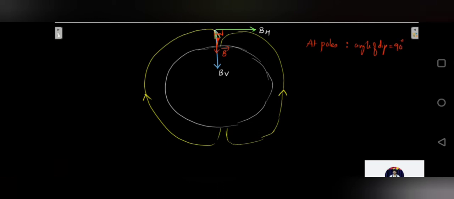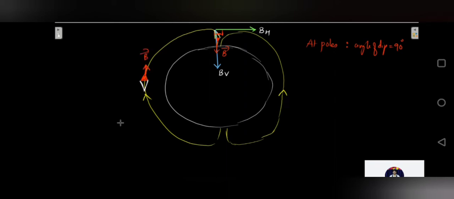Now let us consider the needle at the equator. So how would the needle be at the equator? The north pole will be upwards, the south pole will be down like this. So the total magnetic field would be pointing in the upward direction.